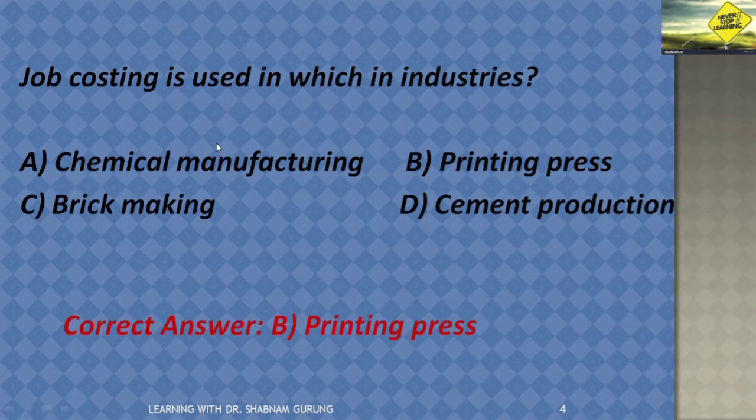If you see the other three options, chemical manufacturing, brick making and cement production, these are all manufacturing industries, and under these the final output has to pass through a number of processes. So job costing is applied in the printing press where the work is undertaken by customer's special requirement and each job is different from another.